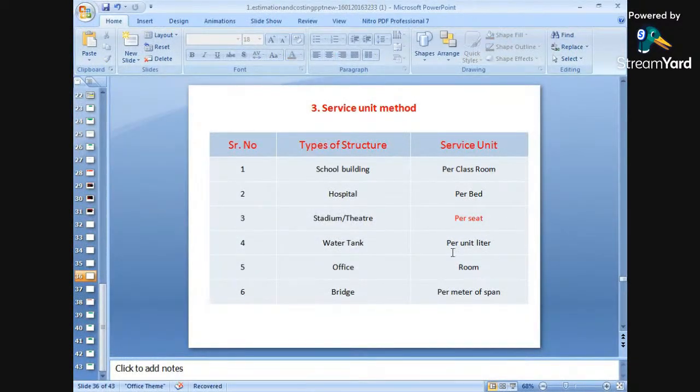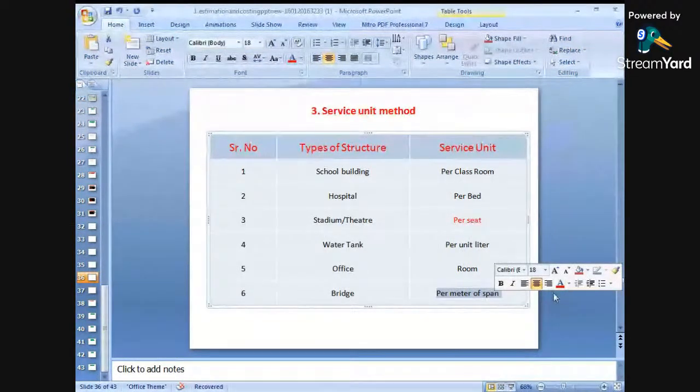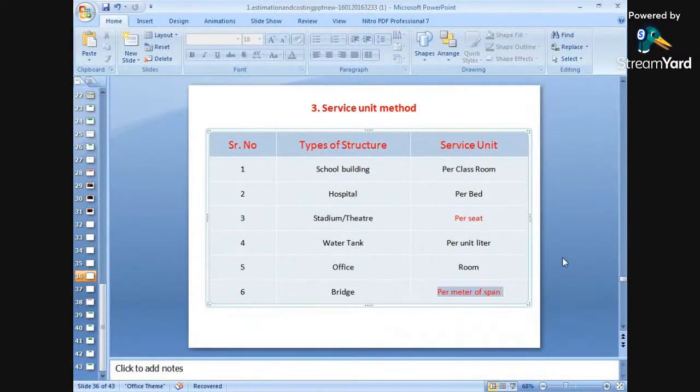Water tanks we can estimate on the basis of liters. Offices we can estimate on the basis of rooms, how many rooms are available in a building. So we can easily find out with the help of the rooms. For bridges we can find out on the basis of per meter of span. So these things have been covered for the service unit method: school buildings per class, hospitals per bed, stadiums per seat, water tanks per liter, offices per room, and bridges per meter of span.